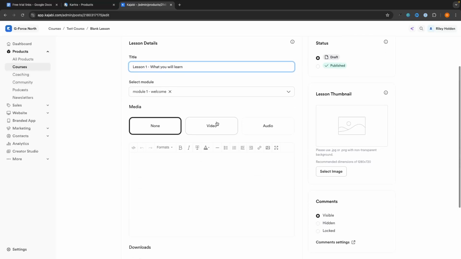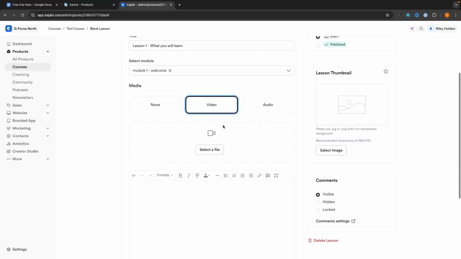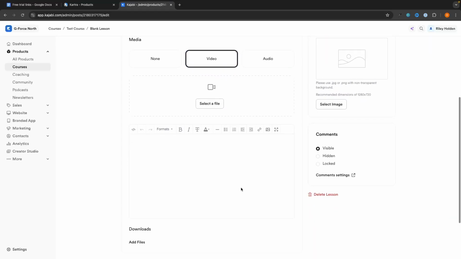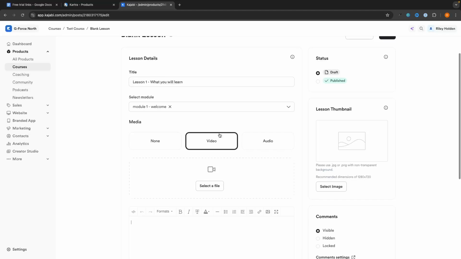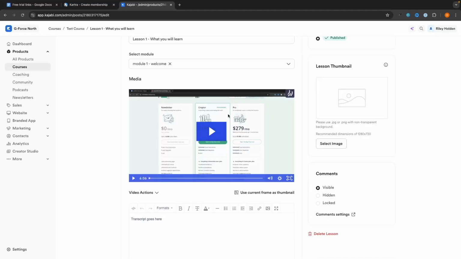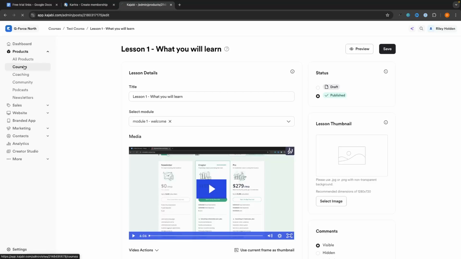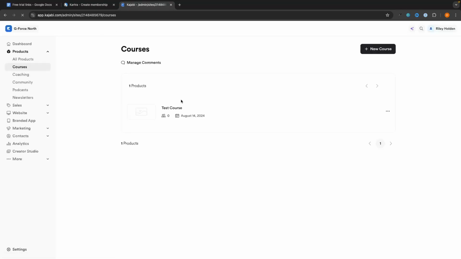And then we can go through, we can add a video that we want to upload to this course. We can then go down and fill in this section underneath. So whether we want to ask questions or whether we want to add a transcript, we can add all of this in right here. So I just uploaded an example video right there, and we have some example transcript. And then to show you how this course is going to look for your students, we can click into this and then we can click on preview.